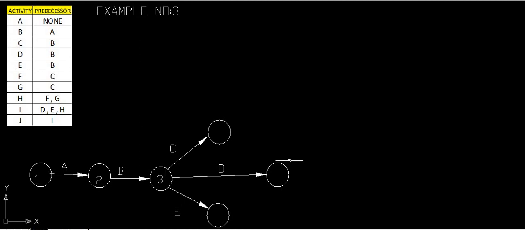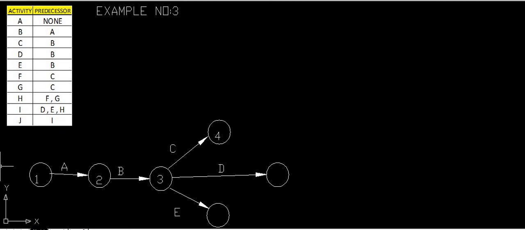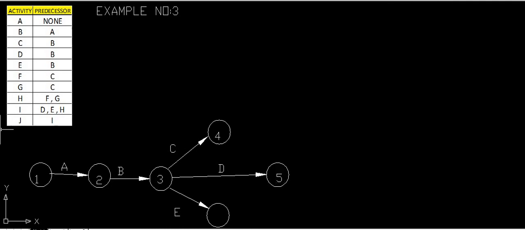So we have drawn this as B. The first alphabetical is C, so we will give the node name 4. Then we will give this 5, and then we will give this node 6.